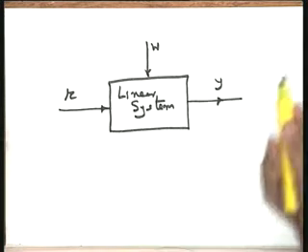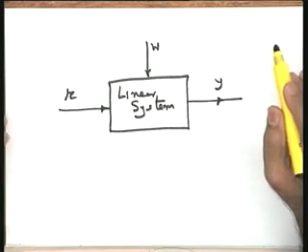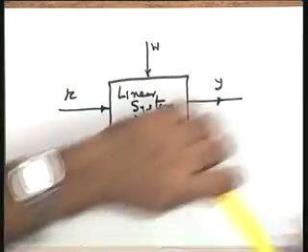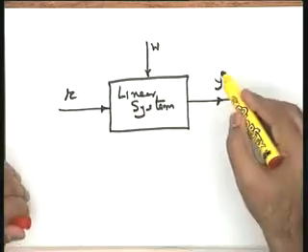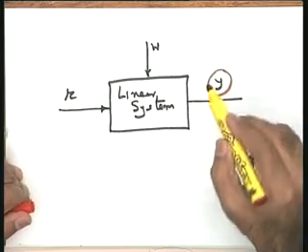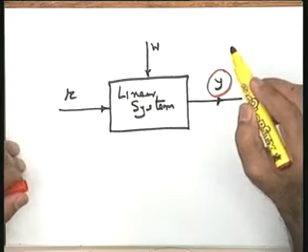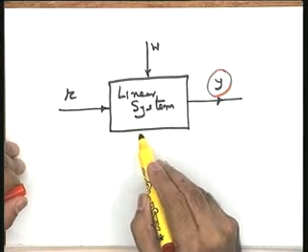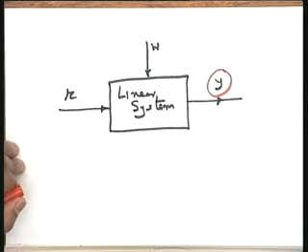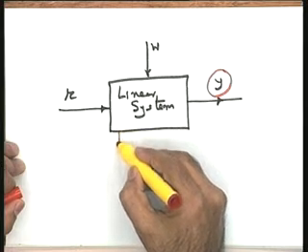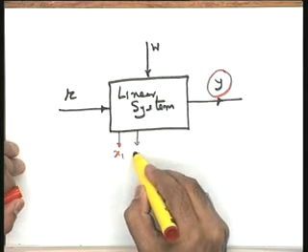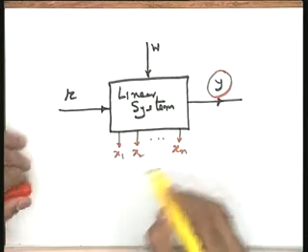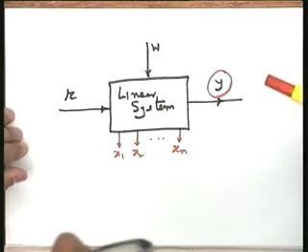Now, in addition to these three variables, I think you will appreciate that there is something more also, because as far as the output is concerned, the output is that attribute of the system in which the user is interested, but the output does not describe the dynamical state of the system completely. You know it already. The dynamical state of the system is completely described by all the state variables, and let me say, in a typical system the state variables are n: x1, x2 to xn.